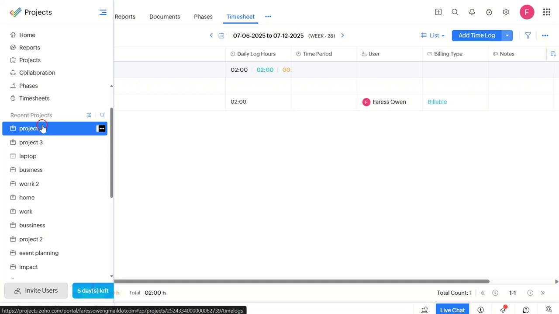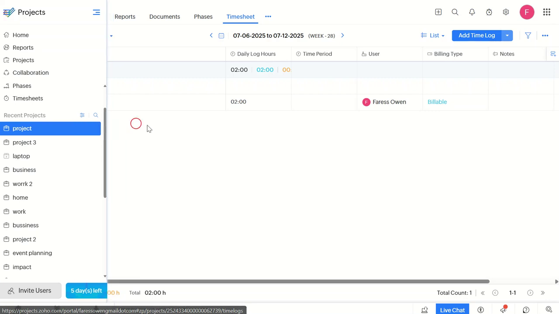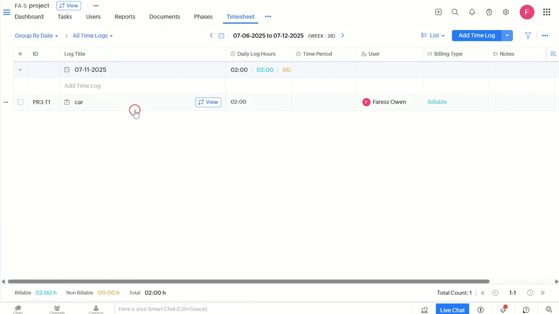First things first, we need to log into our Zoho Project account. This is crucial because Zoho Project is where our timesheet approval system lives. Once you're logged in, navigate to the Projects tab and select the project you want to work with. The reason we do this is to keep our timesheet approvals project-specific, making it easier to manage and track.